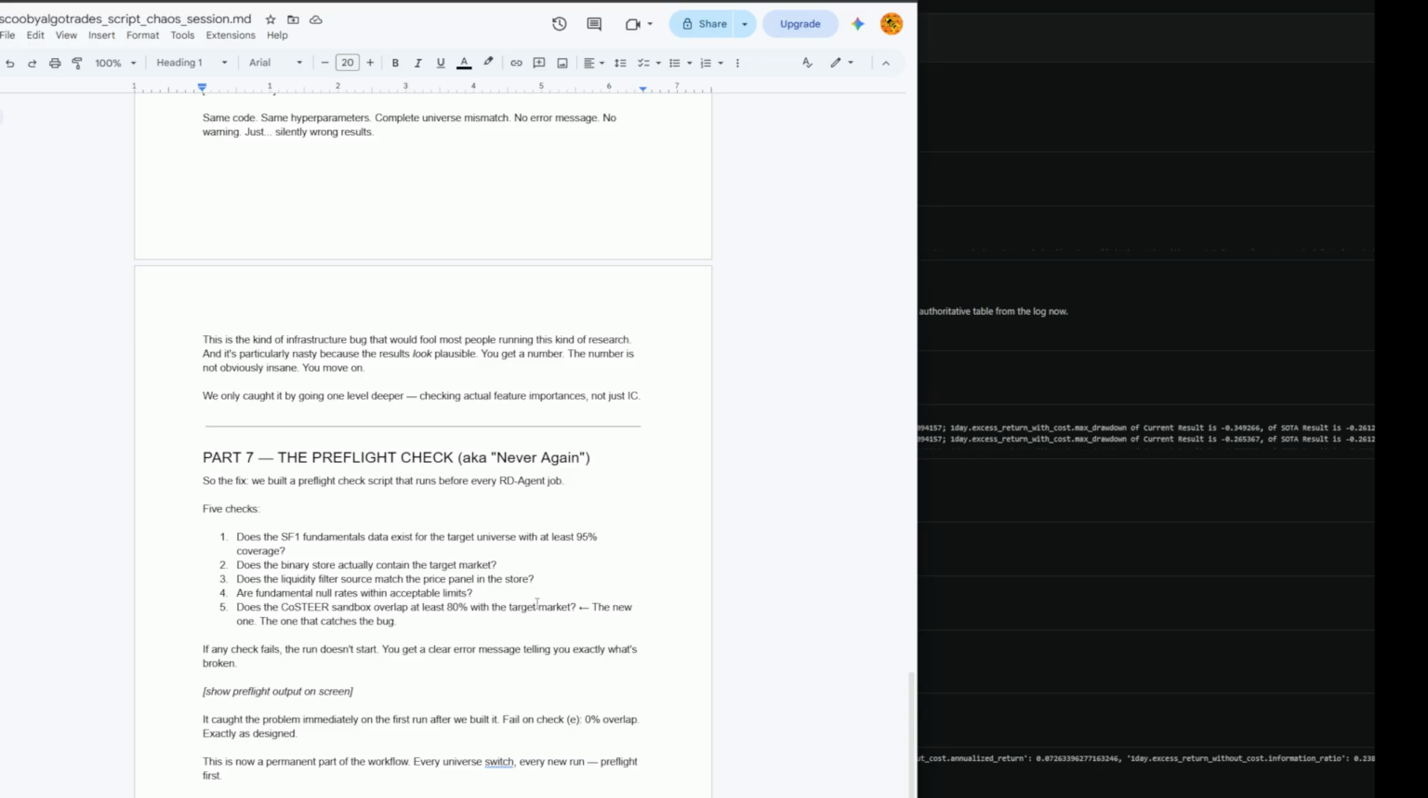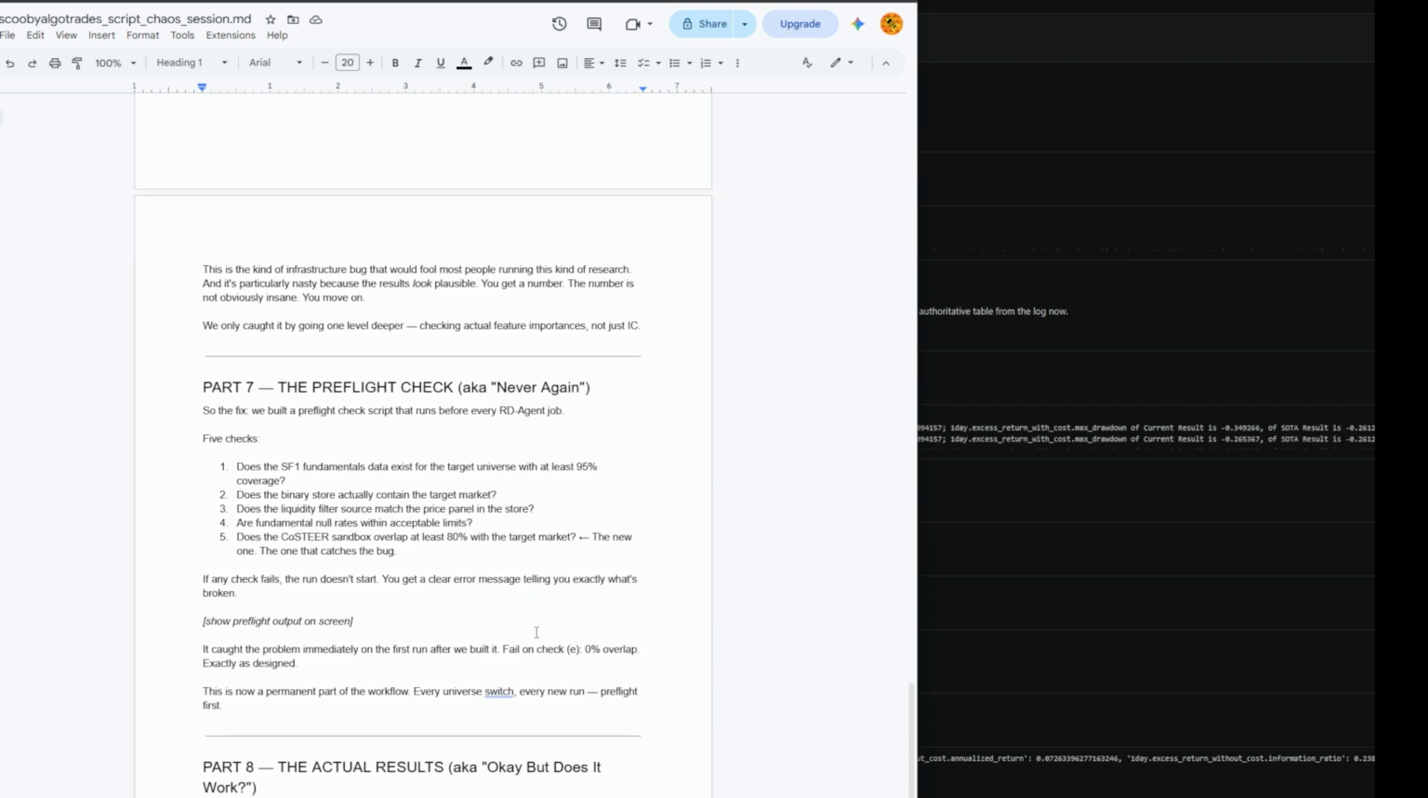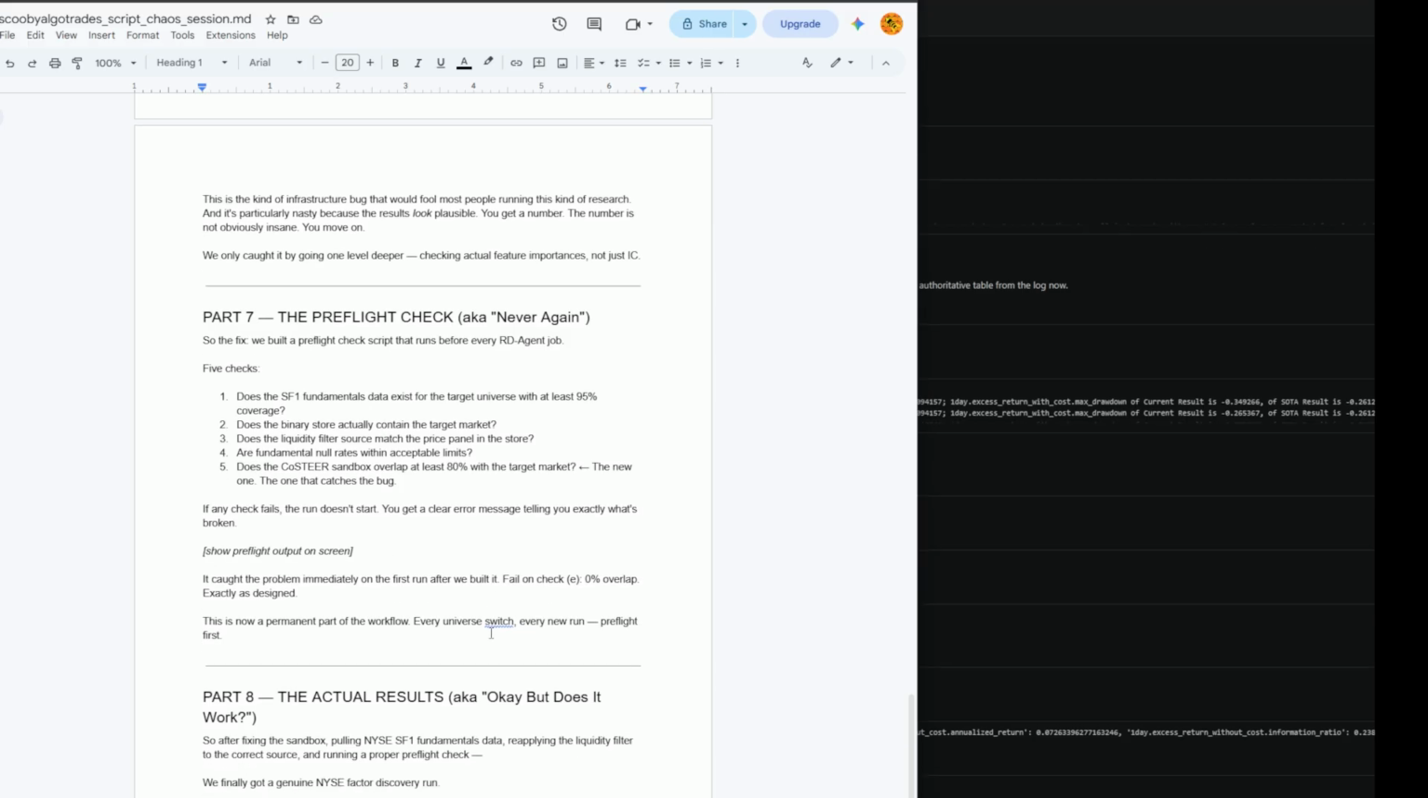If any check fails, the run doesn't start. You get a clear error message telling you exactly what's broken. It caught the problem immediately. On the first run, after we built it, fail on check, 0% overlap, exactly as designed. This is now a permanent part of the workflow. Every universe switch, every new run, pre-flight first.